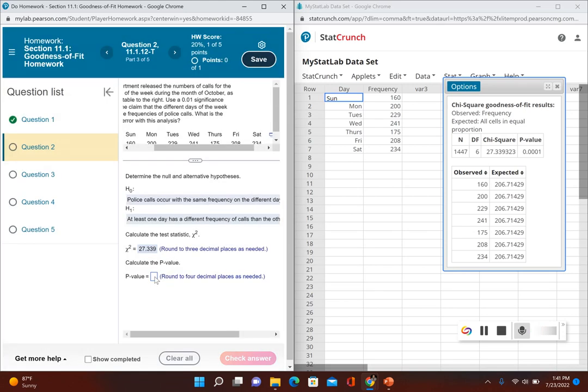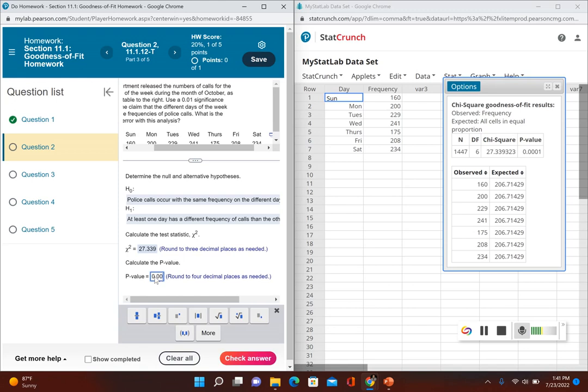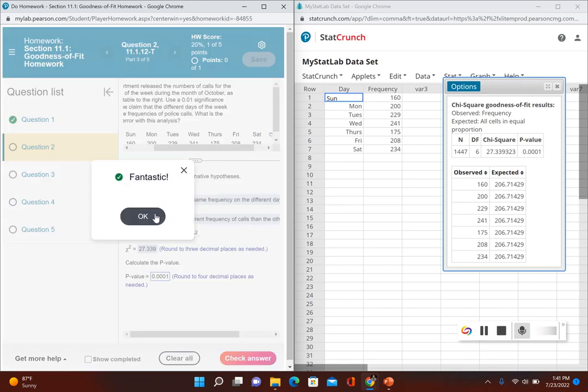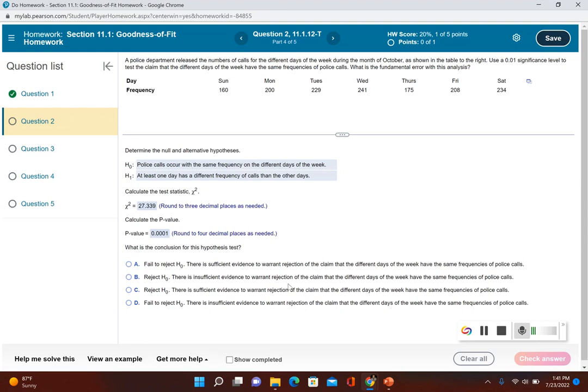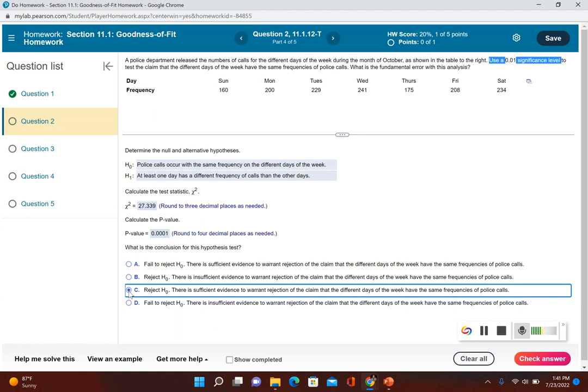Okay, now it's asking us for the p-value. P-value is given to us right there, 0.0001. Okay, and now let's just open this up so you can see it better. It says, what is the conclusion for the hypothesis test? Well, over here, we're using a 0.01 significance level, and our p-value is 0.0001. So since our p-value is less than or equal to the significance level, that means we reject the null hypothesis. So we're going to reject the null hypothesis, and since the null hypothesis was the original claim itself, we rejected it. That means that there is sufficient evidence to warrant rejection of the claim.